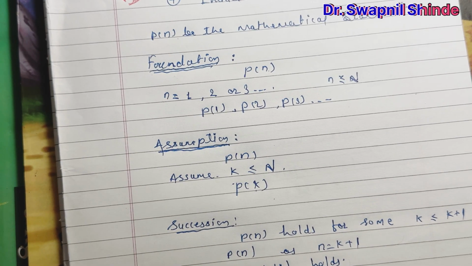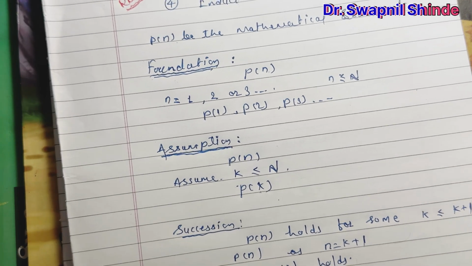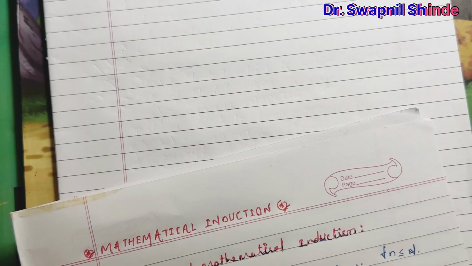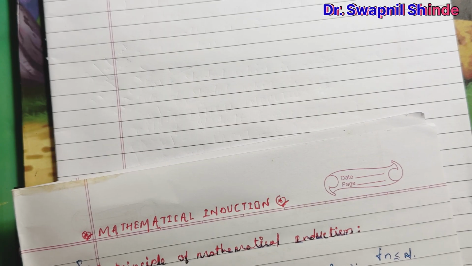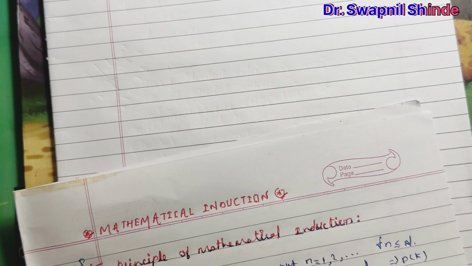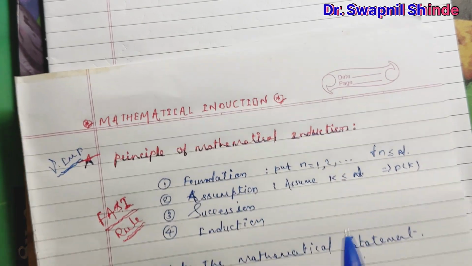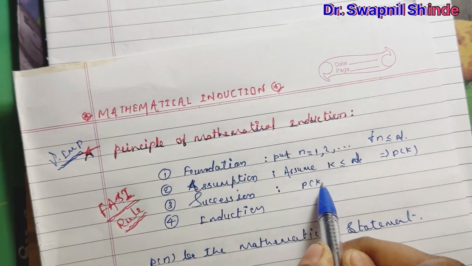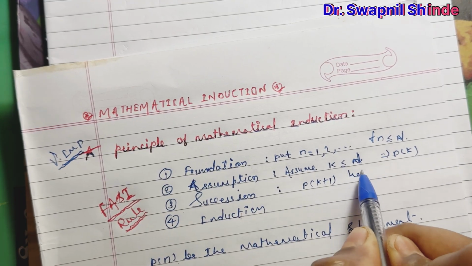First we assume P of k holds and then we prove P of k plus 1, which turns out to be our required proof. By assuming P of k, under the succession step, we prove P of k plus 1 holds.